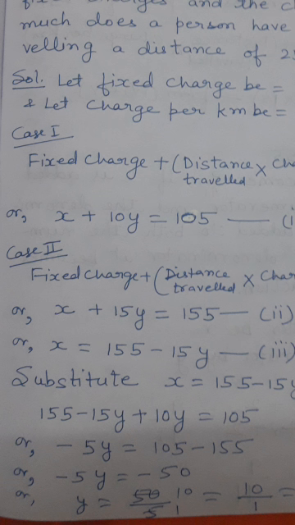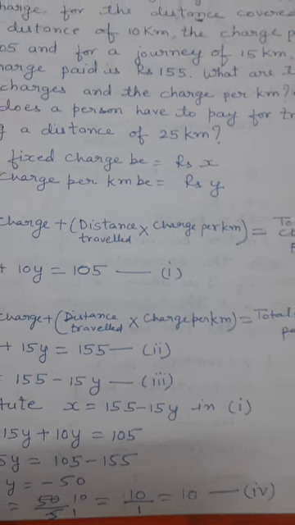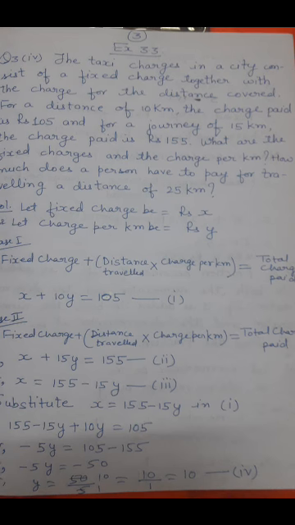As minus 155 is greater, there is a negative sign before it, so we have to place a minus sign before 50. Now the minus sign on the left hand side and right hand side will be cancelled out, and Y is equal to 50 upon 5. So we have got the value of Y as 10 upon 1, or 10 upon 1 can be written as 10. This is our fourth equation. We have got the value of Y as 10.